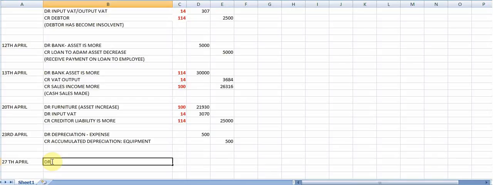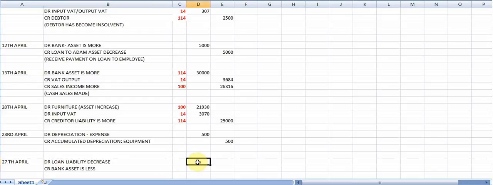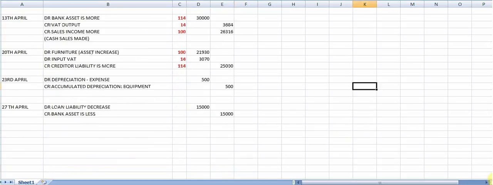So I'm going to debit the loan account because the liability is now decreasing, and I will of course credit the bank account because the asset is less. So the amount there, from the 3rd of April, was 15,000 and 15,000. Please note no VAT entries there.